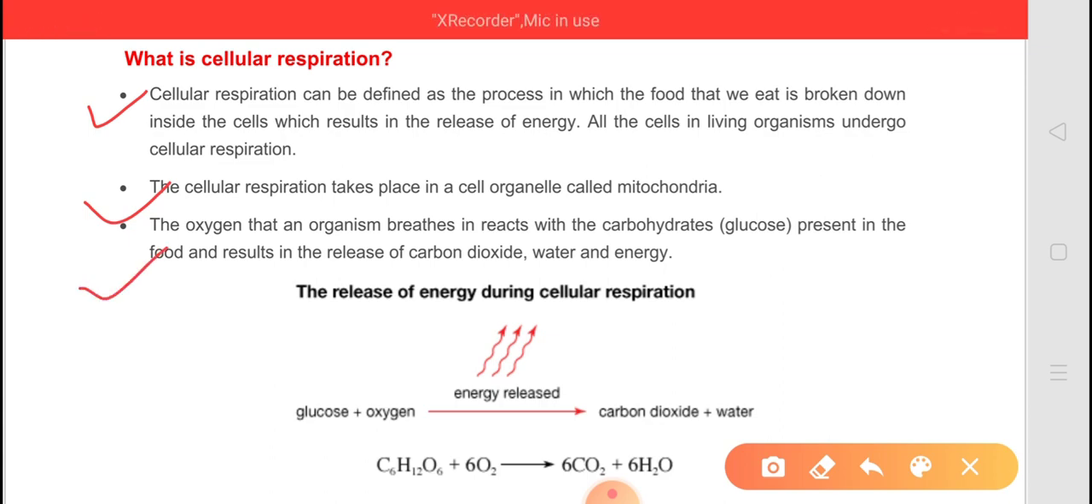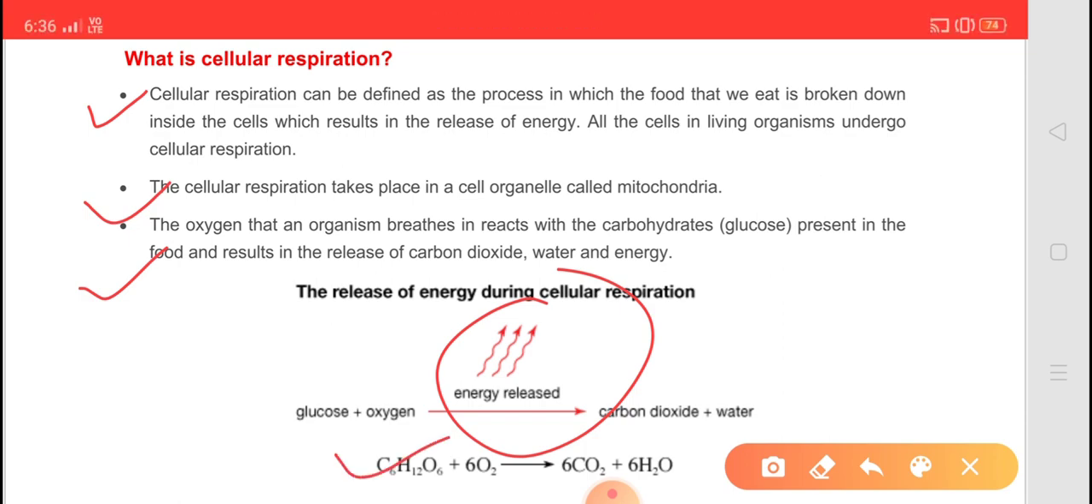The oxygen that the organism breathes in reacts with carbohydrates, also known as glucose, present in the food and results in the release of carbon dioxide, water and energy. You can see in this figure, glucose plus oxygen releases energy, and carbon dioxide and water are released. Here the molecular structure of glucose is C6H12O6 plus 6O2 gives 6CO2 plus 6H2O.